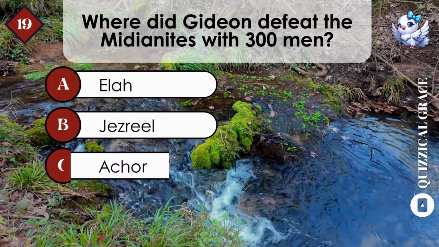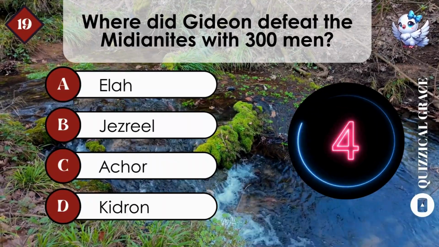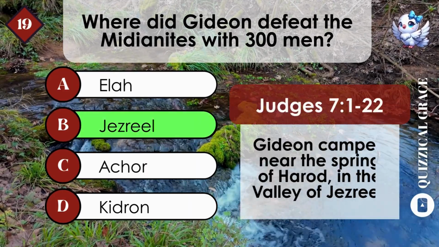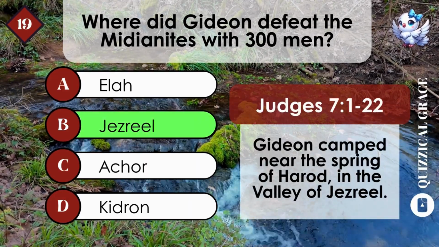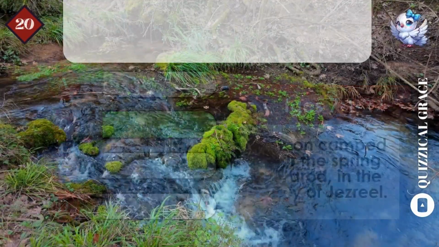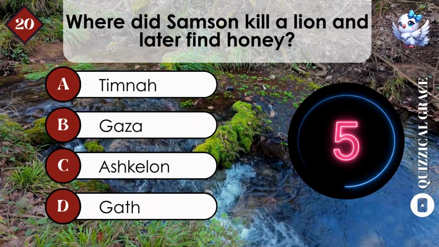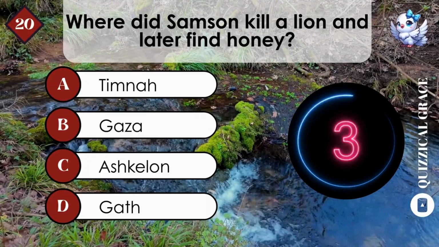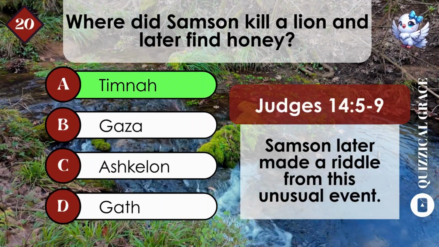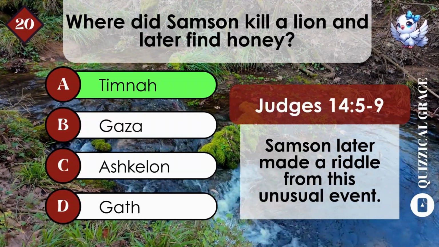Where did Gideon defeat the Midianites with 300 men? B. Jezreel. Gideon camped near the spring of Harod in the valley of Jezreel. Where did Samson kill a lion and later find honey? A. Timnah. Samson later made a riddle from this unusual event.